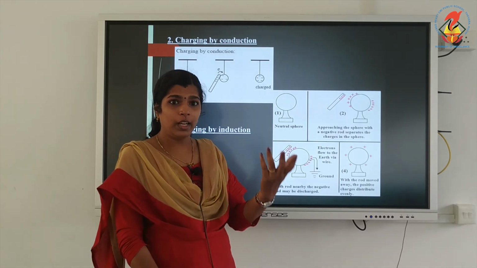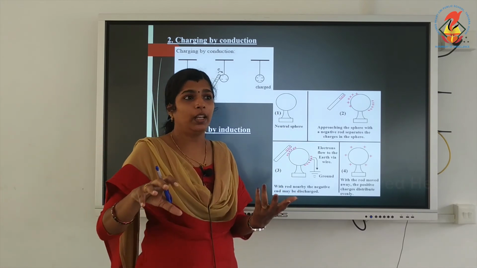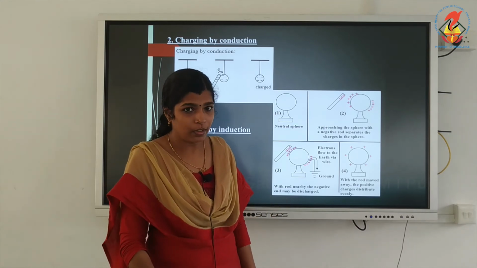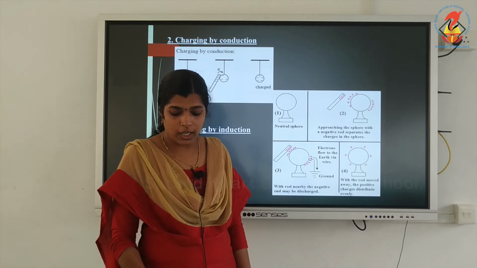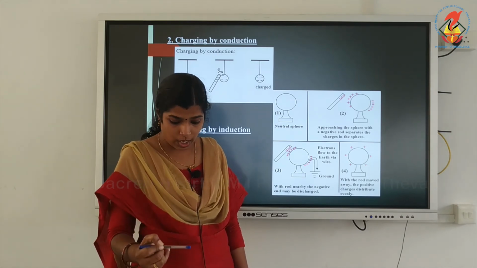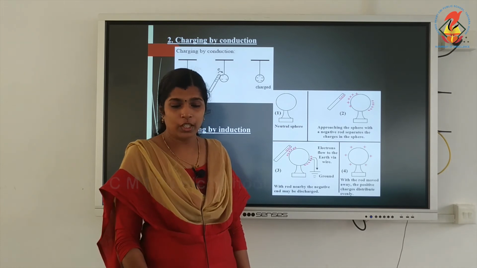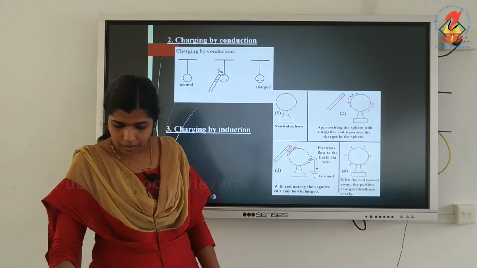If you are bringing negative charges, then on that object we can induce positive charges. So the object being charged acquires a charge opposite to that of the body charging it.